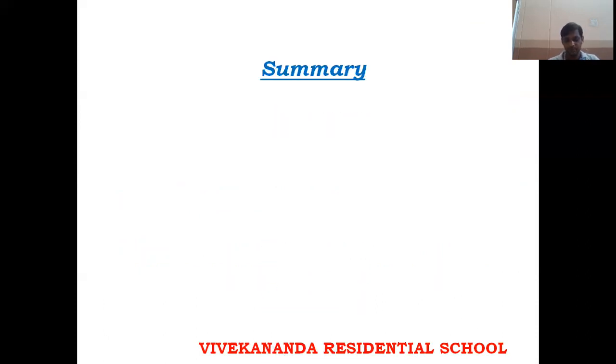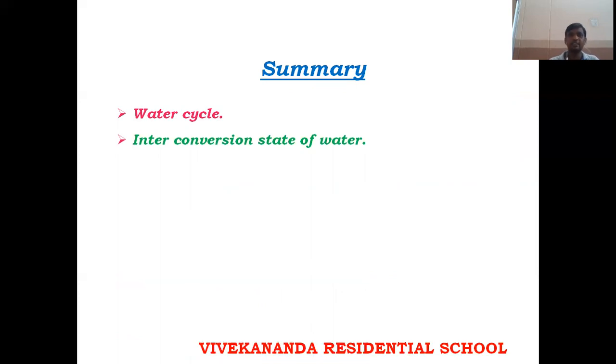So children, this is about latent heat of vaporization, latent heat of fusion, and specific heat capacity. Let's summarize what we have learned in this class. One is the water cycle, which means the continuous circulation of water from the earth's surface to our atmosphere and from the atmosphere back to the earth. The next is interconversion of water, in which we have seen latent heat of fusion, latent heat of vaporization, and specific heat capacity.